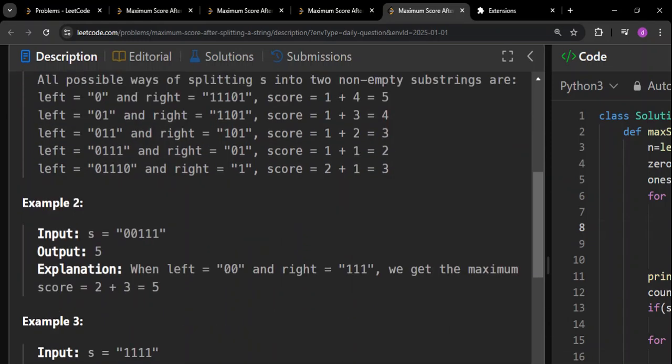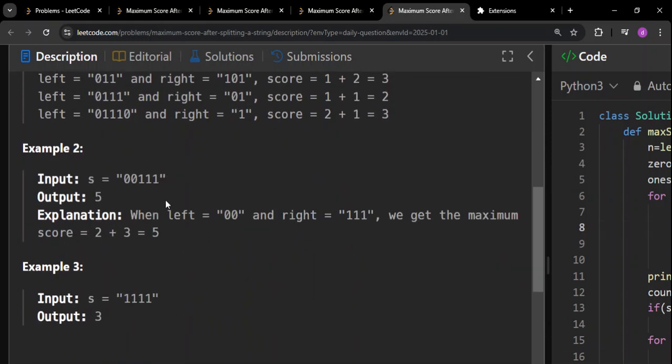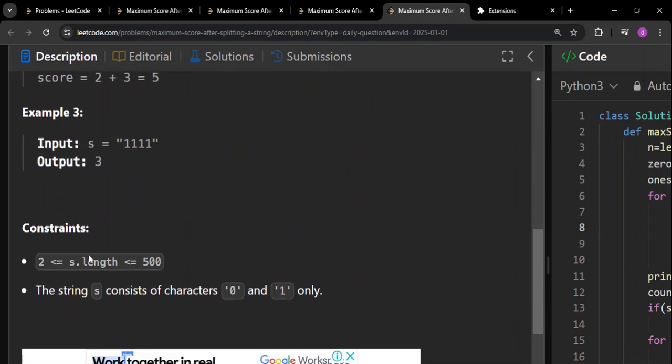Okay, you can go to example 2 also. It's almost similar to that. And if you see the constraints, since it's a very small question, the length is going to be up to 500 only. And since it's a binary string, the characters are going to be 0s and 1s only.